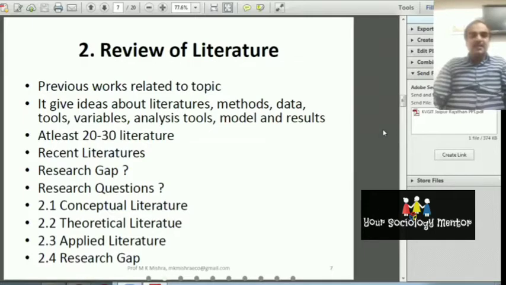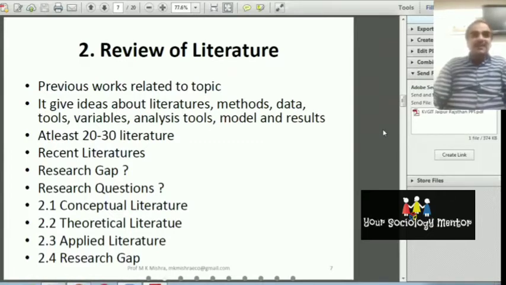The recent literature means the literature within the recent 10 years, recent 15 years. Suppose that you are writing the literature in 2021, you should focus on the literature after 2010. You can also include the literature from before, but your objective will be to include the recent literature, because in the recent literature the past literature has already been included.